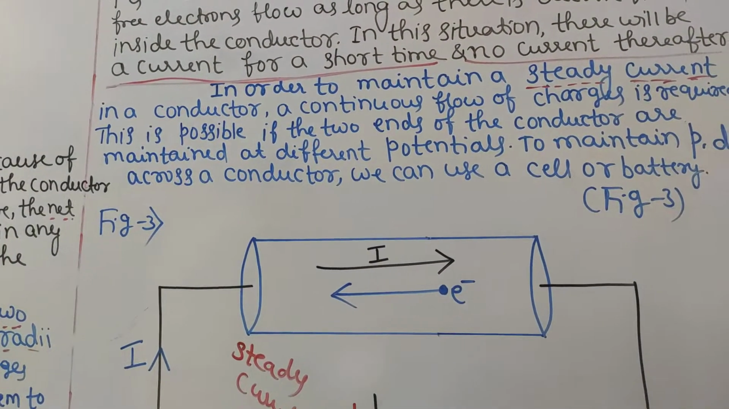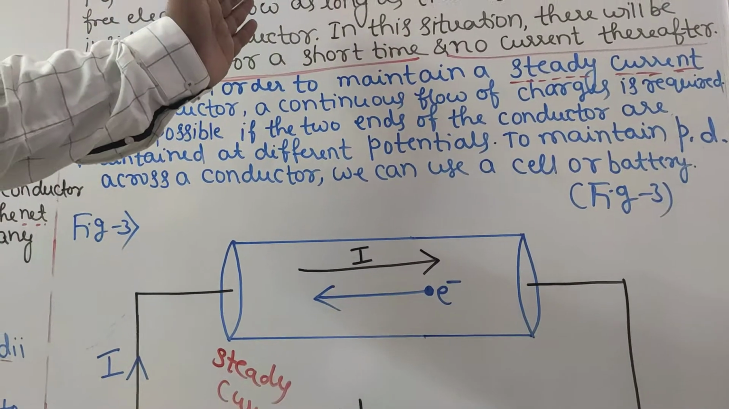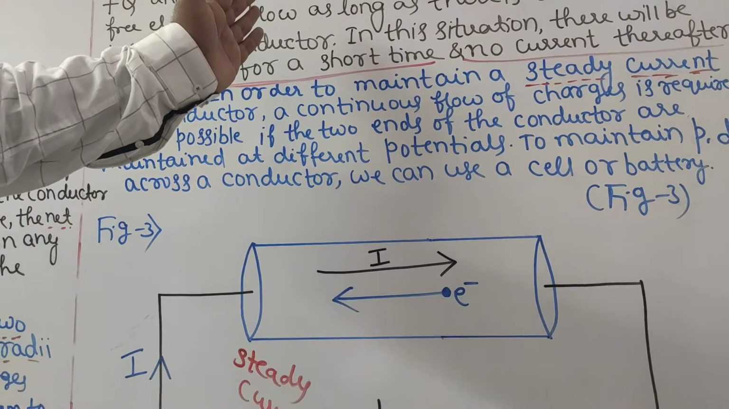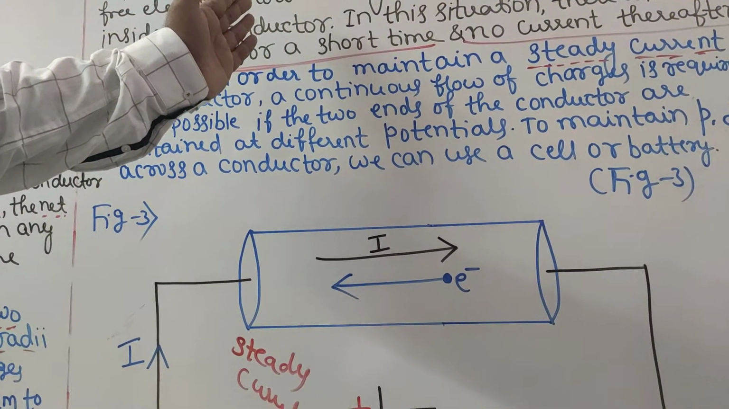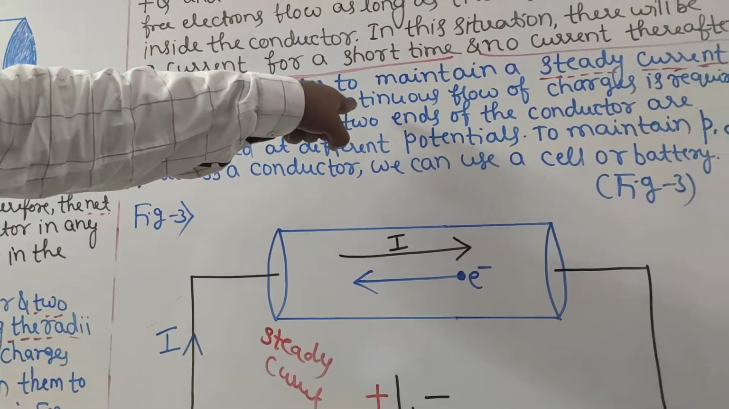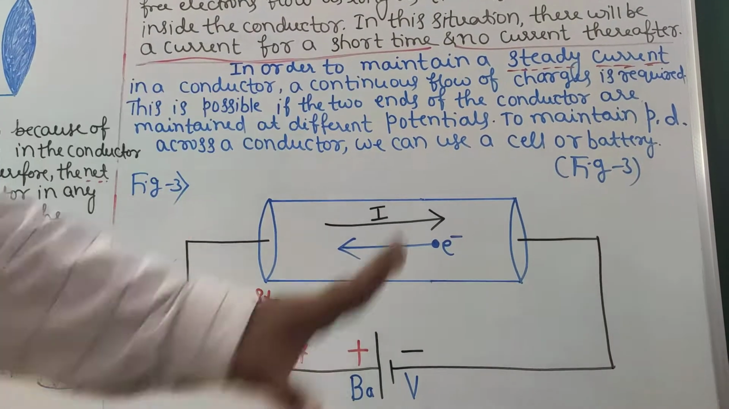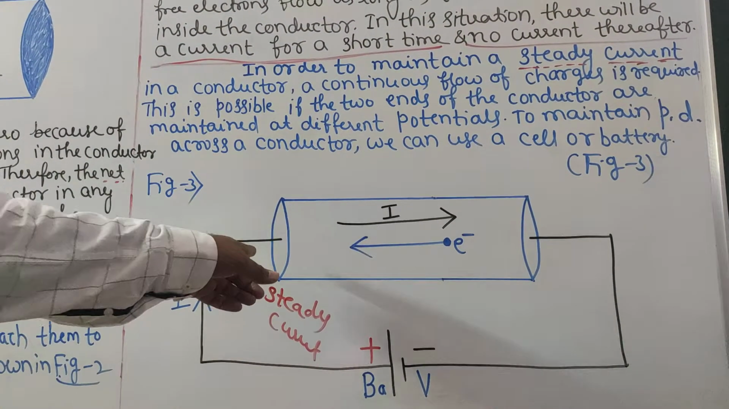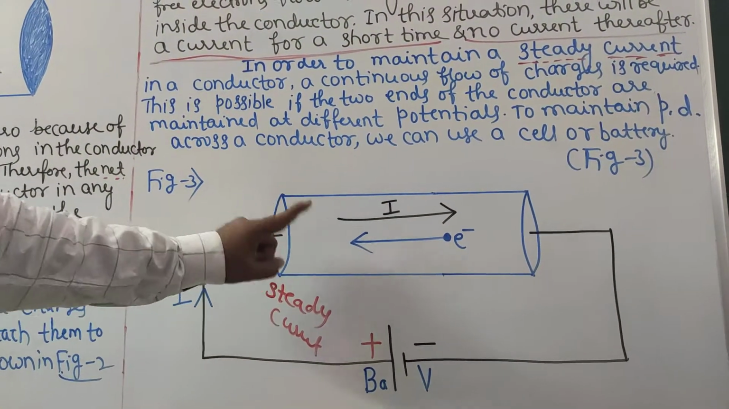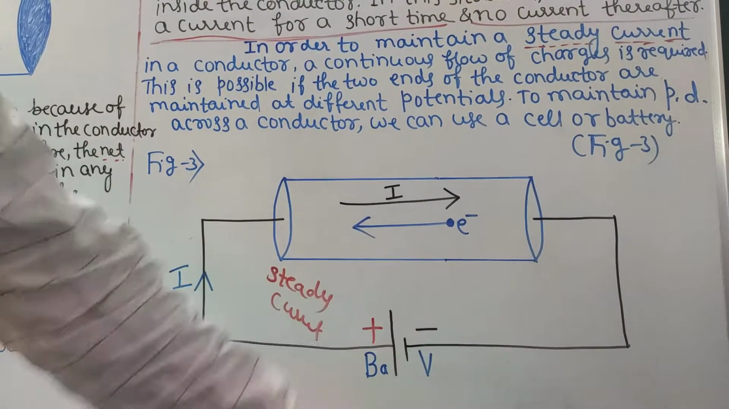Continuously charges flow होना। Second case में क्या हो रहे थे? थोड़े देर के लिए electrons फ्लो हो रहे थे जब तक इलेक्ट्रिक फील्ड है। जब इलेक्ट्रिक फील्ड नहीं है, इलेक्ट्रॉन्स क्या हो रहे थे? फ्लो नहीं हो रहे थे। लेकिन एक केस में कंटिन्यूस फ्लो ऑफ चार्जेस फ्लो होते हैं. When this is possible, if the two ends of the conductor are maintained at different potentials. To maintain this potential difference, you connect two ends through a battery or cell.